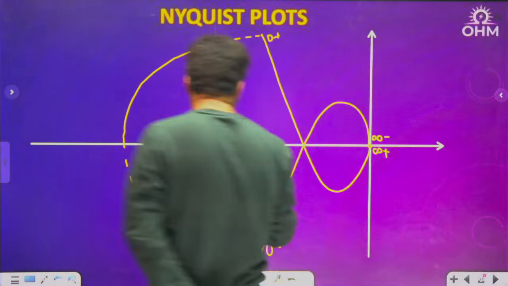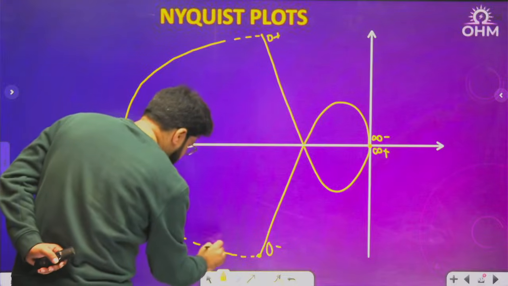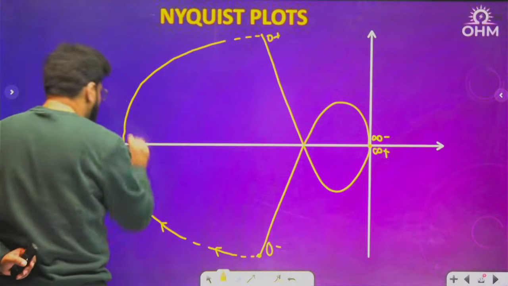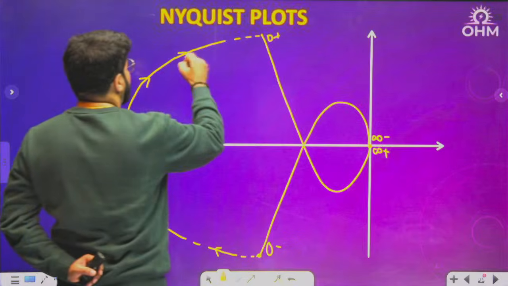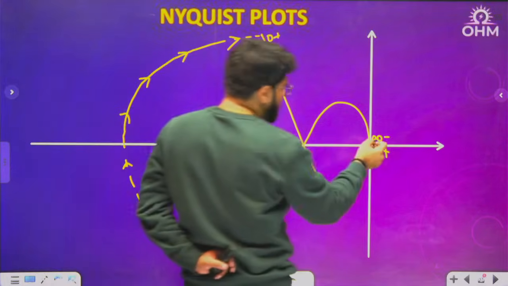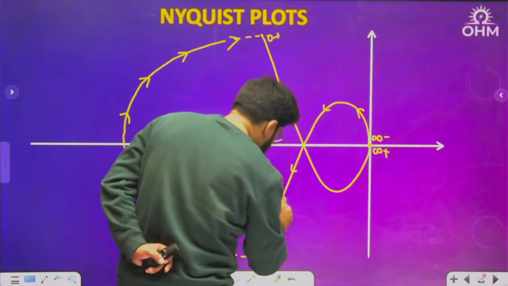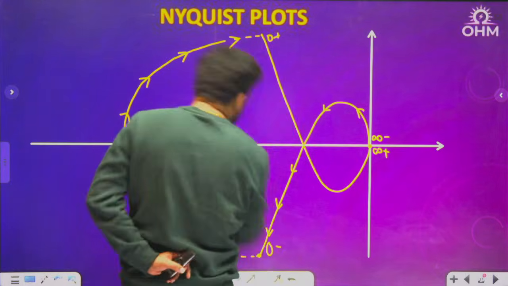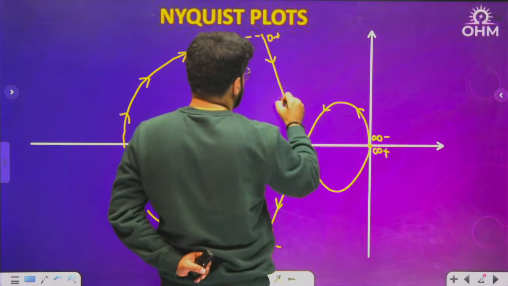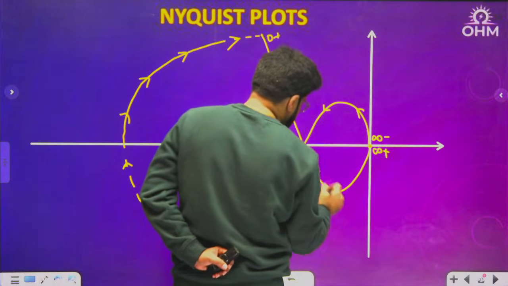So this way joining has to come. Let me draw the complete arrow. From infinity minus, you go to 0 minus, 0 minus to 0 plus, 0 plus to infinity plus.